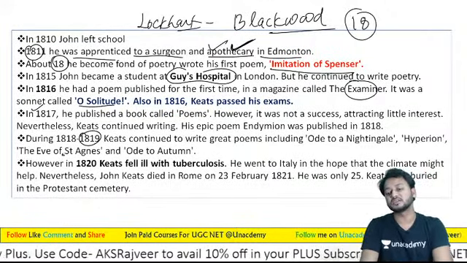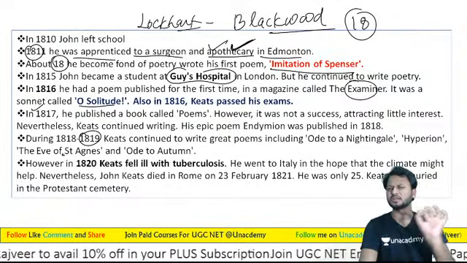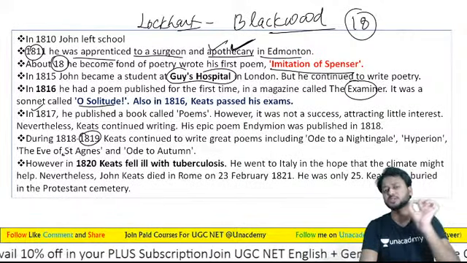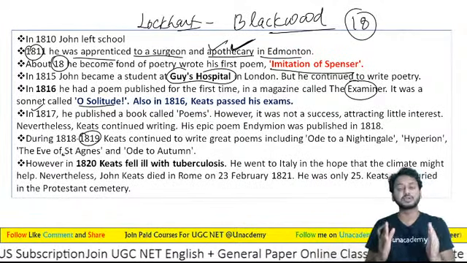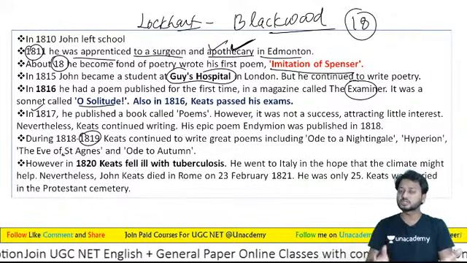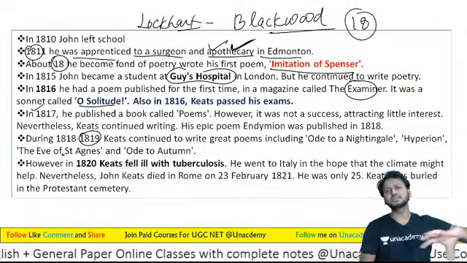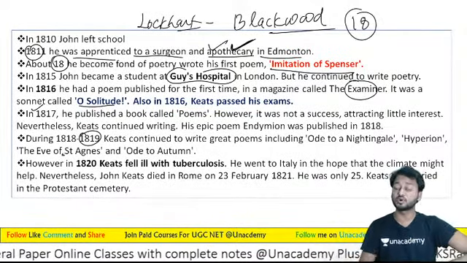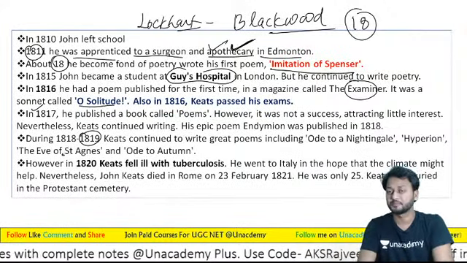So yes, learners, this was important. And in 1819, the golden year in Keats' life, the most productive year in Keats' life, and learners, he has written five great odes: Autumn, Nightingale, Psyche, and learners, other poems like Grecian Urn, Ode on a Grecian Urn too. So learners, these are the important poems.